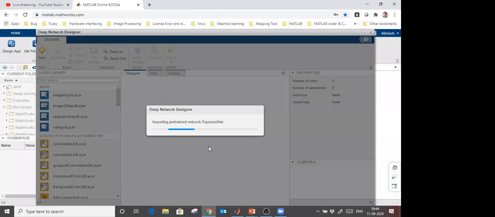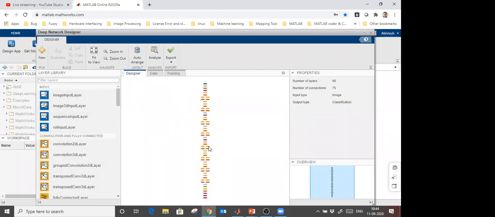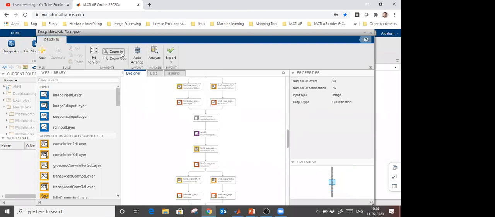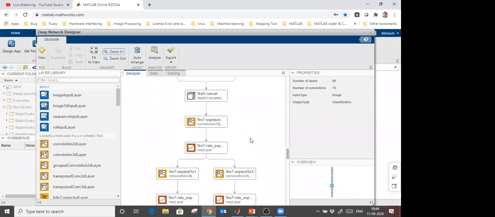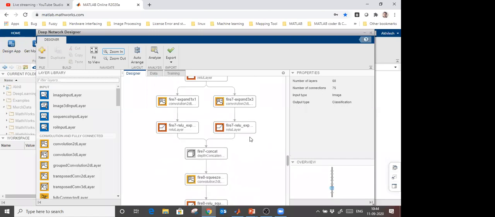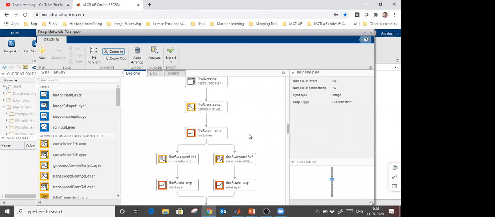In SqueezeNet, millions of images are trained with 1000 classes. So what it is doing, it is translating that SqueezeNet into the MATLAB format. You see, let me zoom this so it can be visible. Perfect. So you see that lots of layers are available here, right? There are a total of 68 layers. It depends on you how many layers you want to use.